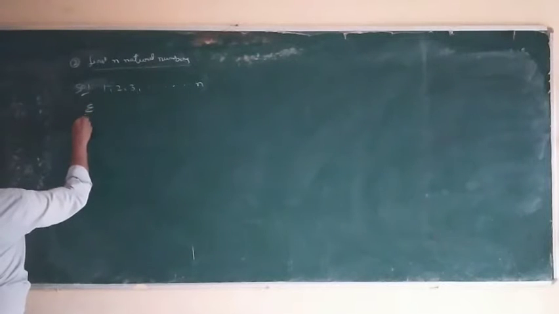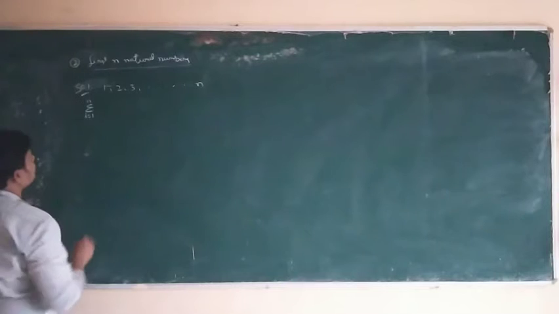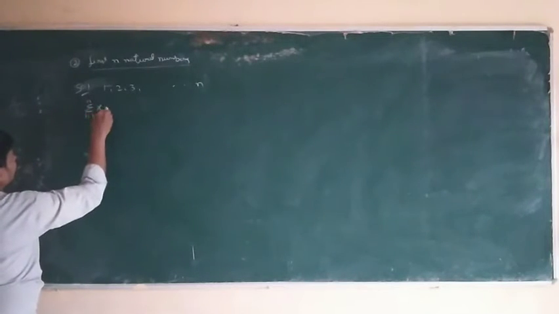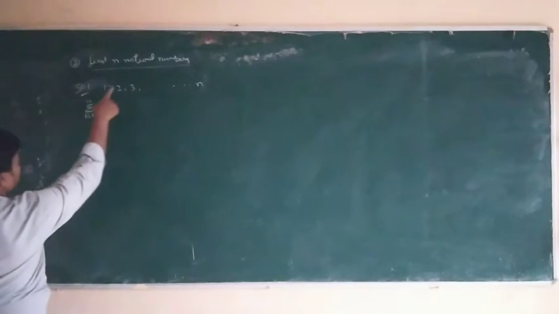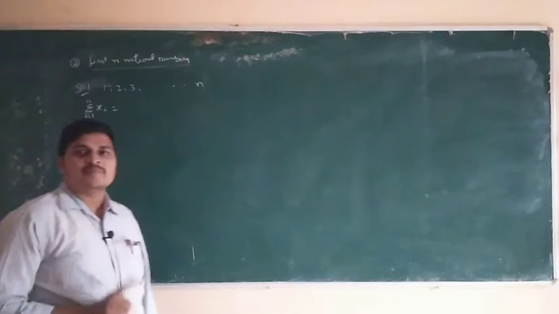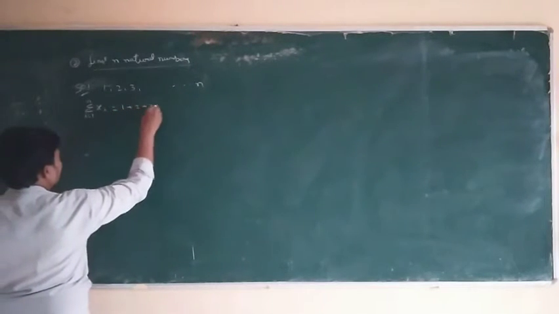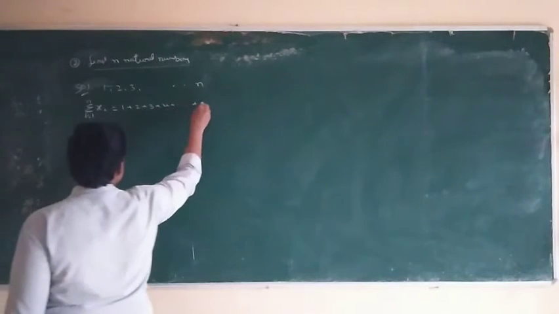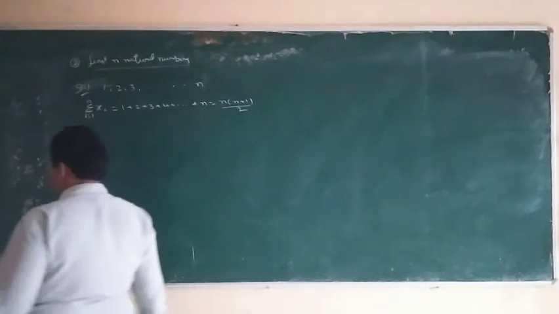Sigma i is equal to 1 to n, xi, where x1 is equal to 1, x2 is equal to 2, x3 is equal to 3, and so on. Formula for the sum of the first n natural numbers: 1 plus 2 plus 3 plus 4 and so on plus n. Formula: n into n plus 1 by 2.